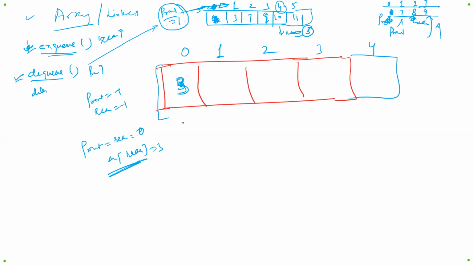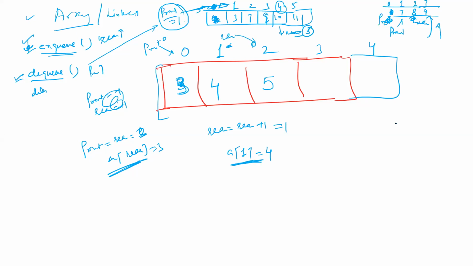After that, you want to perform the enqueue operation again. The enqueue operation says increment the rear by 1. Rear is equal to rear plus 1. So rear was 0, now rear should become equal to 1. So A of rear, A of 1, is equal to the new element. Say the element is 4. At this moment, front is equal to 0 and rear is equal to 1. Again, one more element is added. Let the element be 5, and rear has been incremented and the element is added at A of rear.